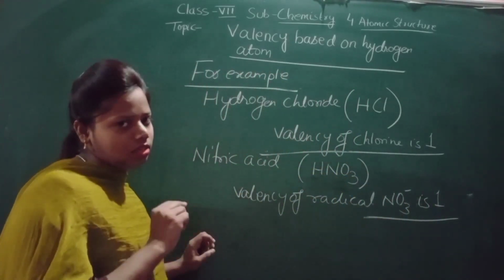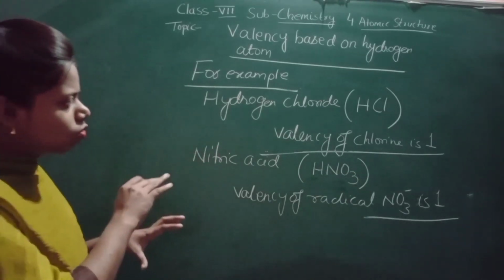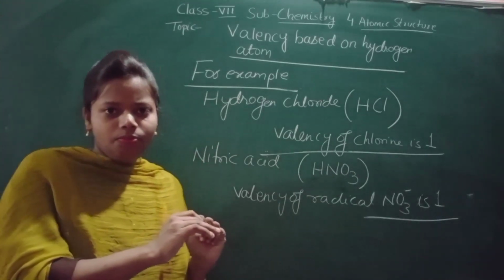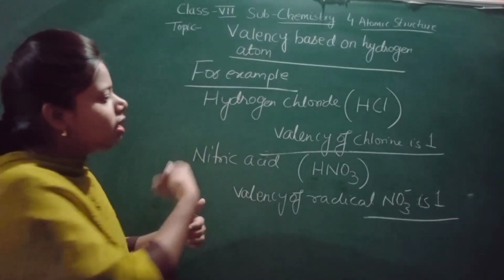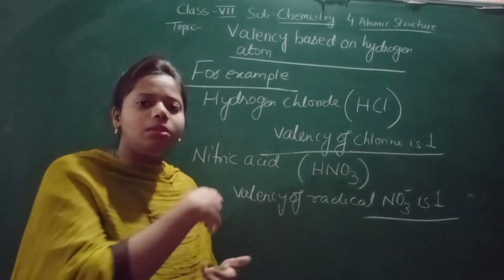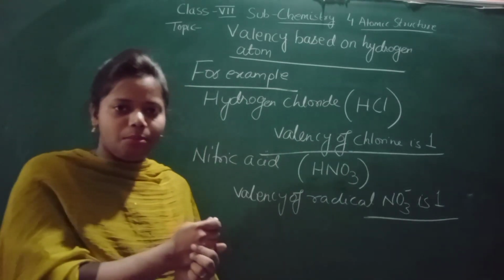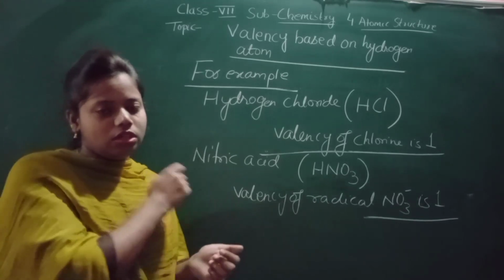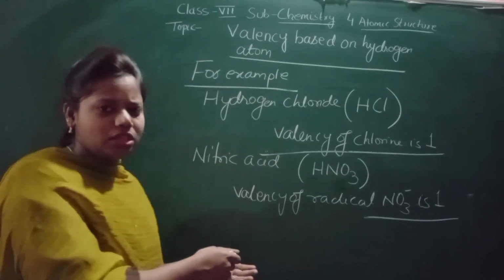Okay, what is it? It is 1. So I hope you have understood how to derive the valency based on hydrogen. So how many hydrogen atoms are combined? That will be the valency of the element, or the valency of the radical combined with those hydrogen atoms to form a compound. Now let us see a few more examples of this.